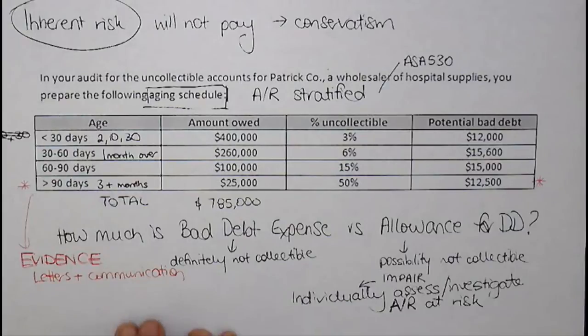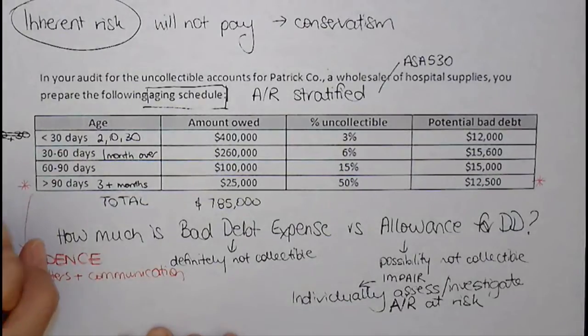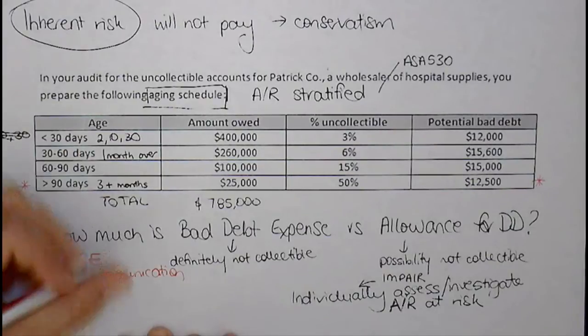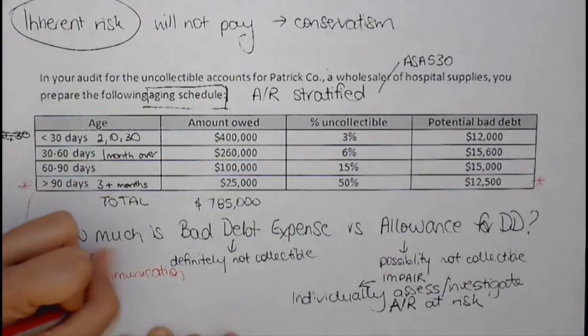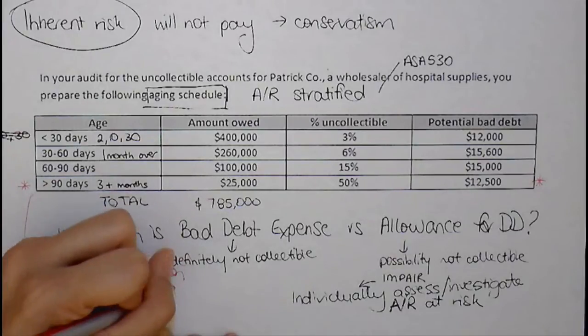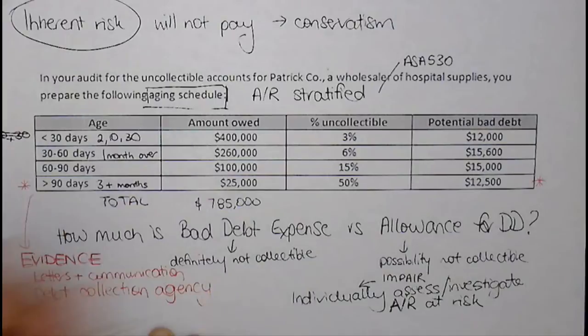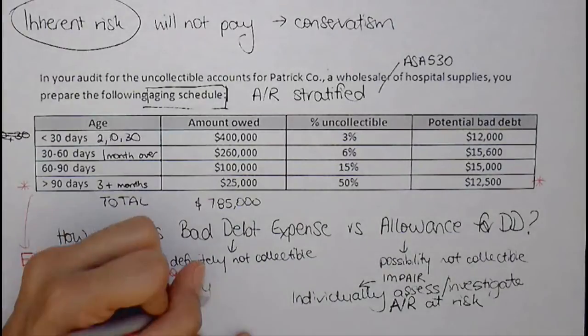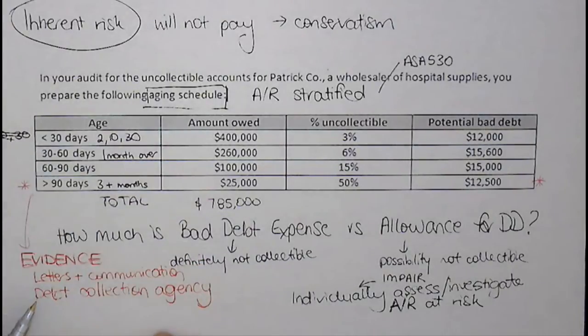We might need to see if they've contacted a debt collection agency at all. Oh, this is not a very good pen either. All right, to see exactly how long the debt has been unpaid for. So we need to certainly look here, and then with management, we need to look at management's assessment of which of these are collectible and which is not.